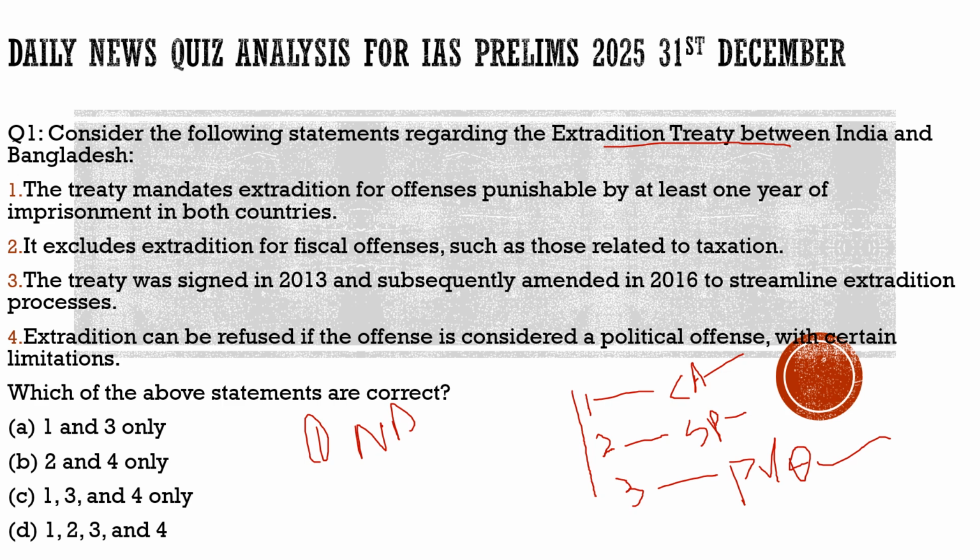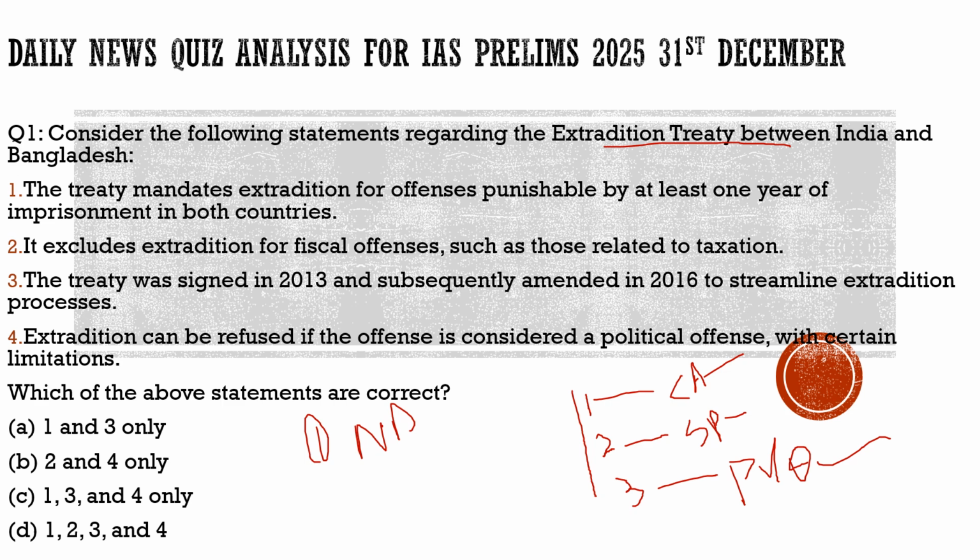Here we need to understand this treaty: when it was signed, when it was amended, what it says, what options are left with India, and how India can approach this. A few amendments were made in 2016 regarding how a country receiving a request can refuse the demands raised by the sender country. For example, here Bangladesh is sending the request to India. So here are a few things which India can take into consideration.